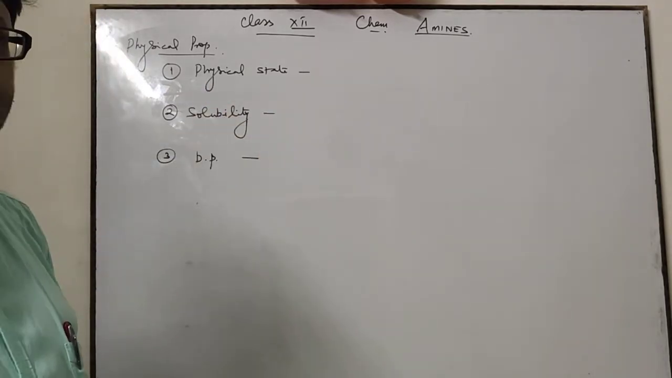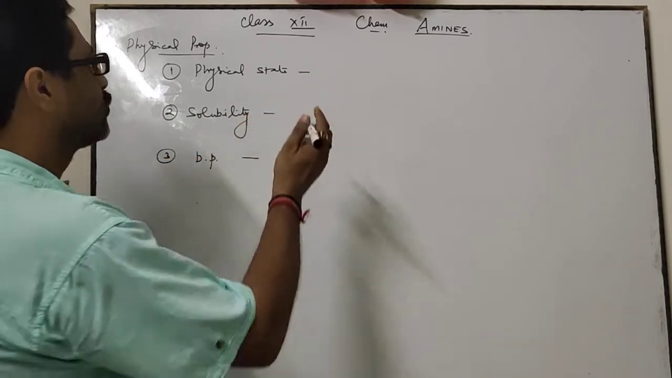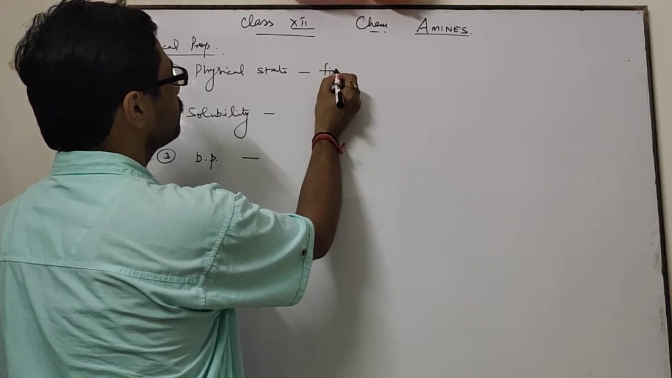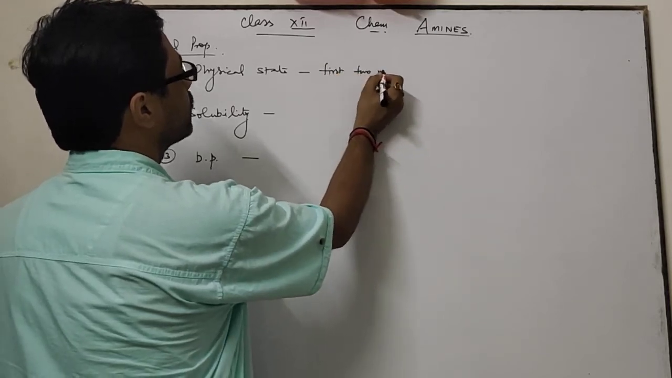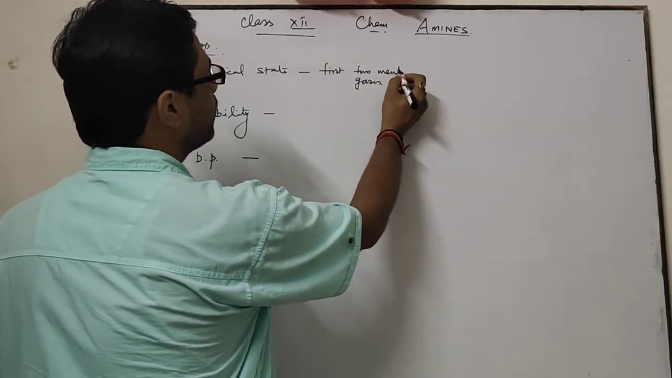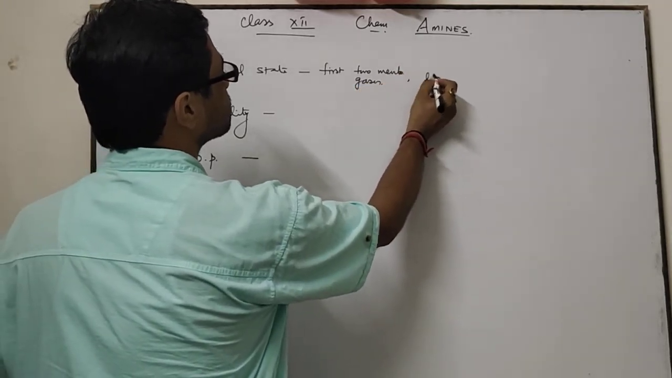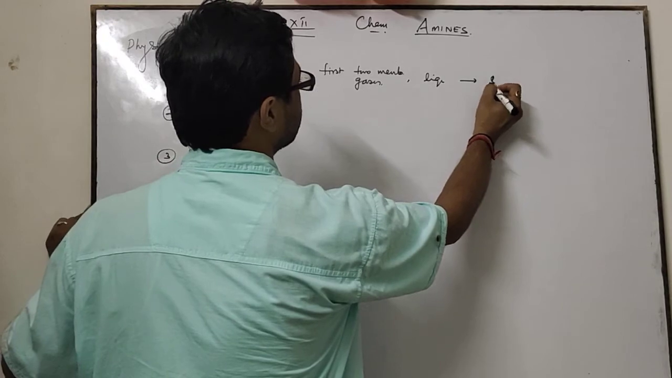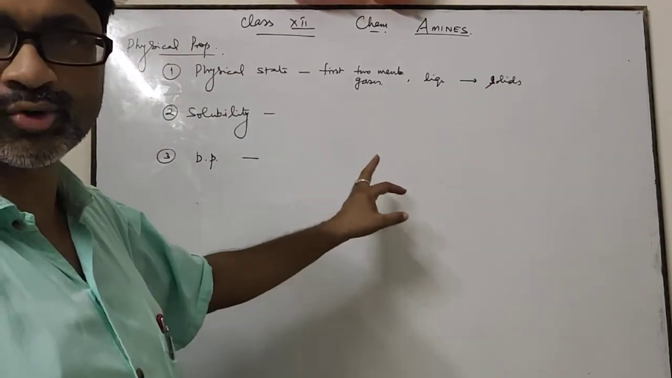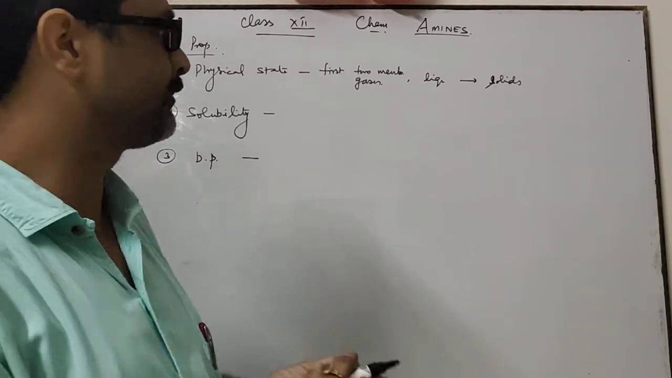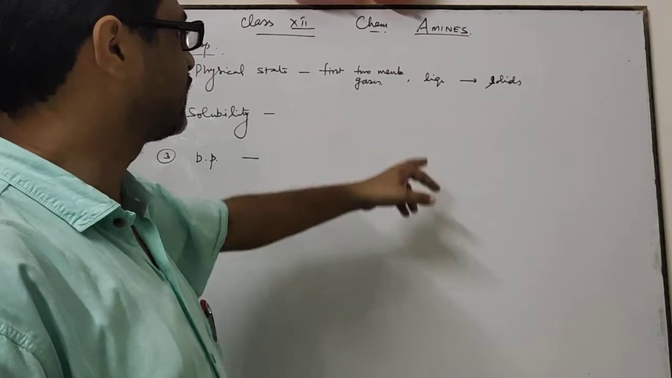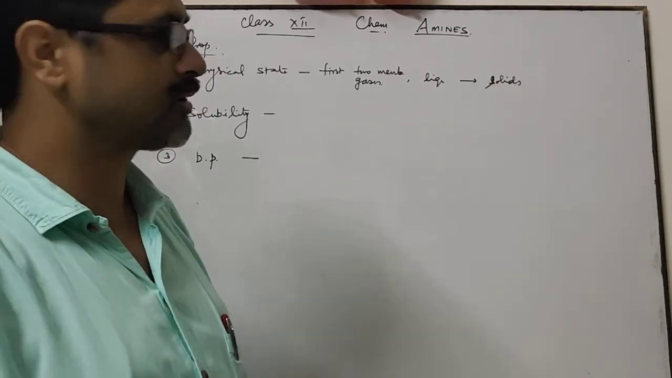Physically, what is the physical state of amines? You know that the first two members are gases, higher members are liquids, and much higher members are solids. In amines, the first two members, methanamine and ethanamine, are gases. Next, a few members are liquids and much higher members are solids.